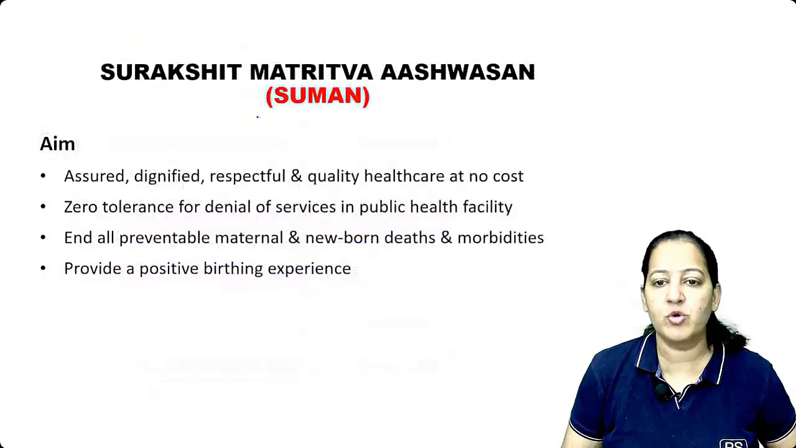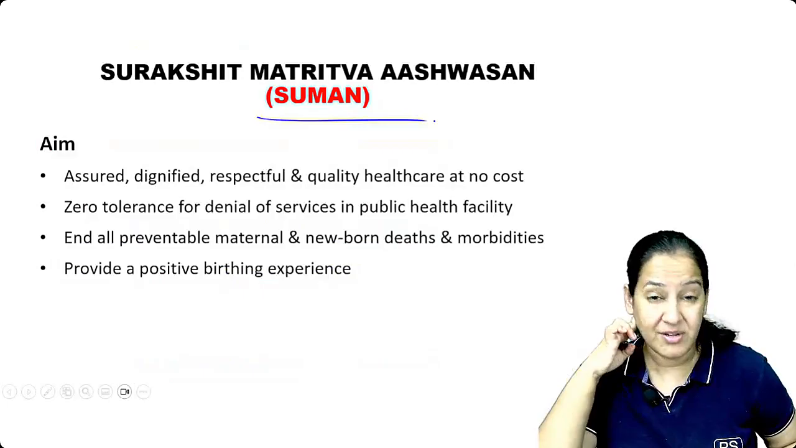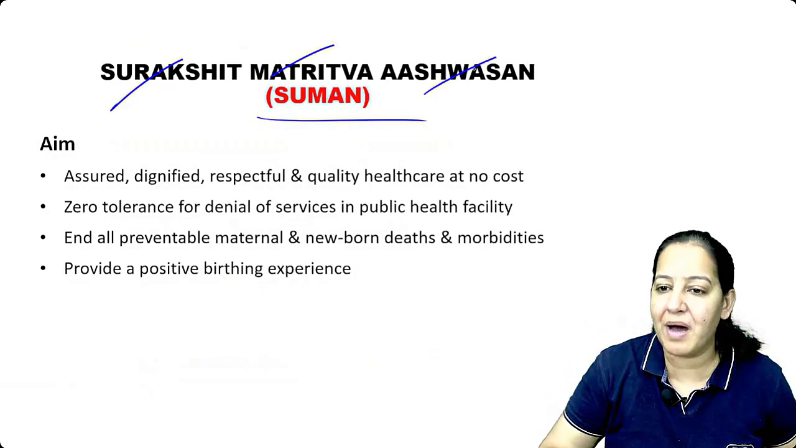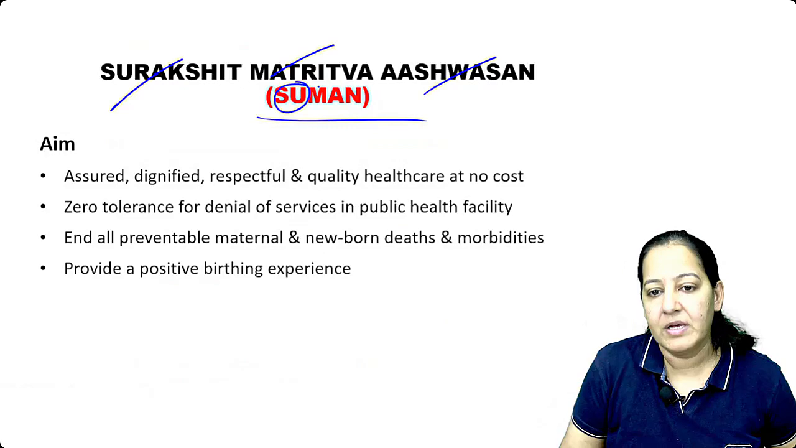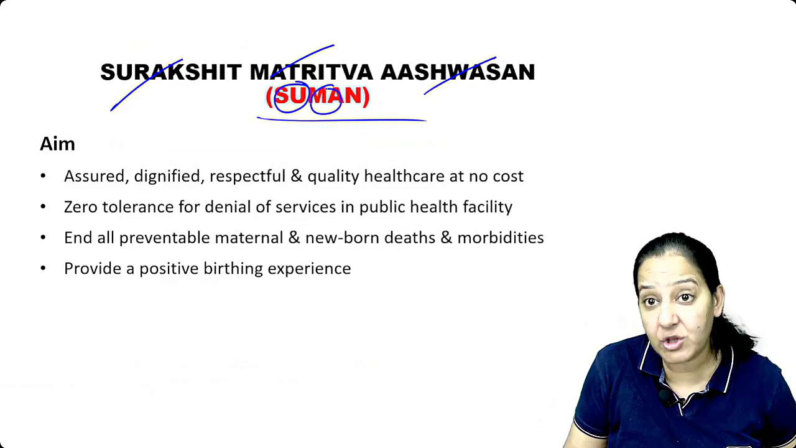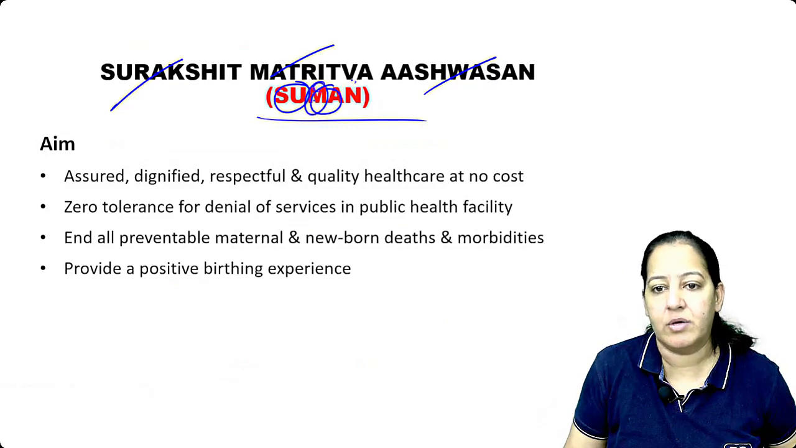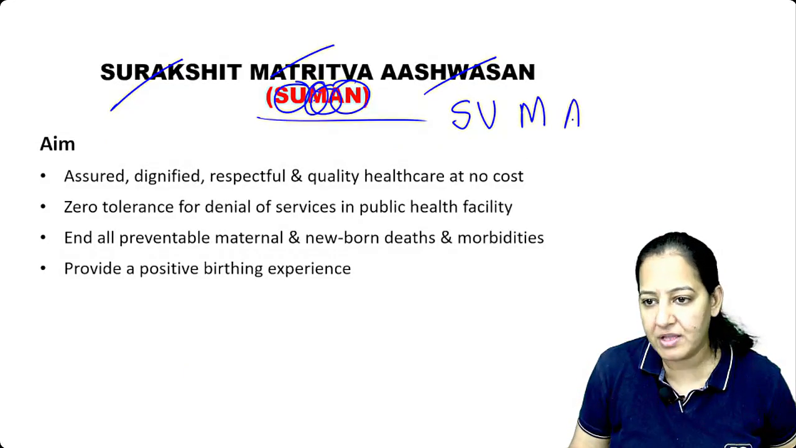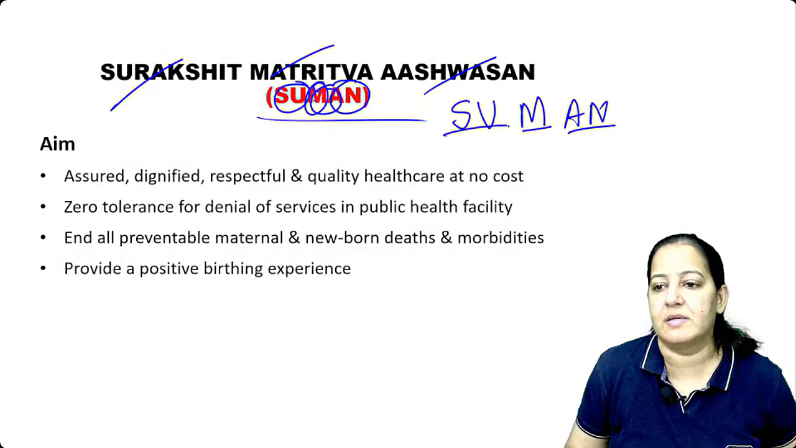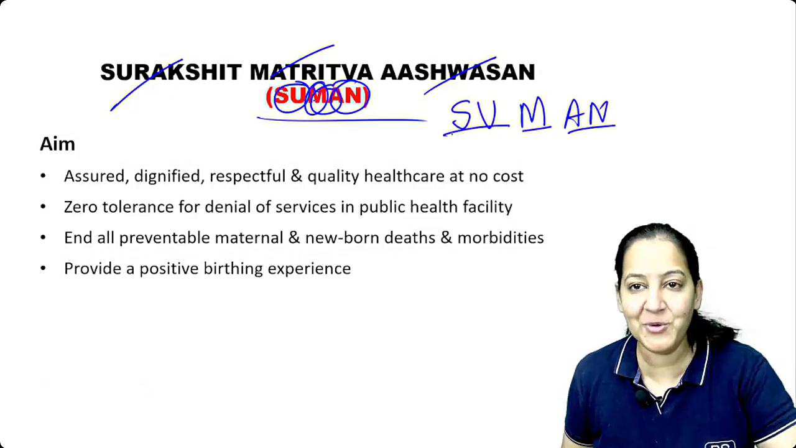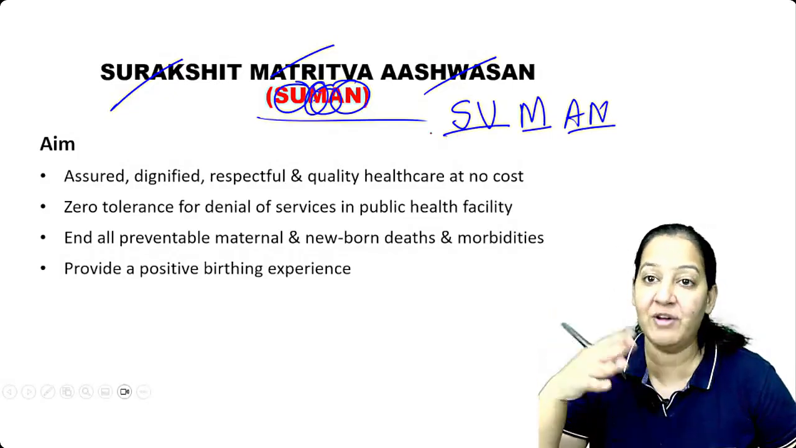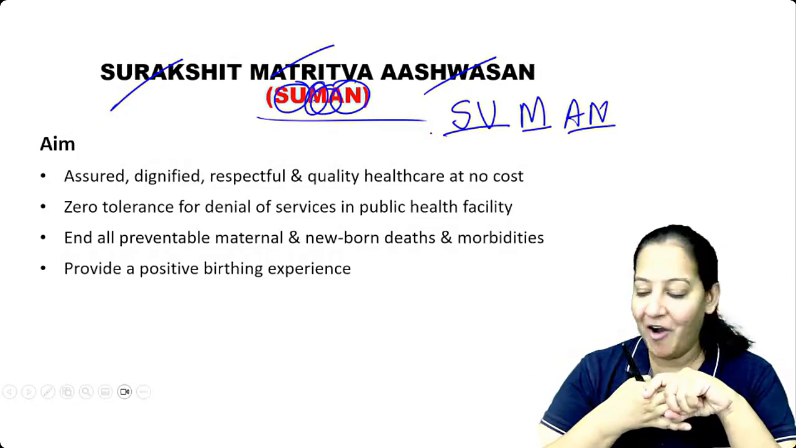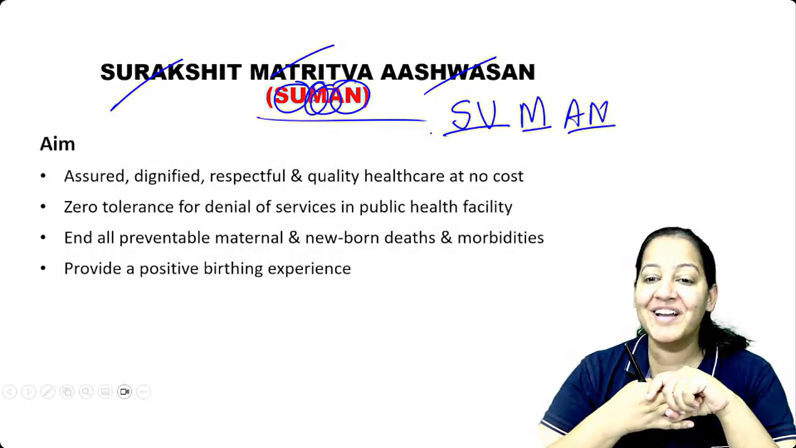The next is SUMAN. What is SUMAN? Read these full forms here. It's very tedious. Surakshit Matritva Ashwasan. M is Matritva and AN is Ashwasan. How many of you don't know Hindi? Anyone who doesn't know Hindi, it's out of your scope. Even for those who know Hindi, it's difficult to learn, such pure Hindi. It is SUMAN.